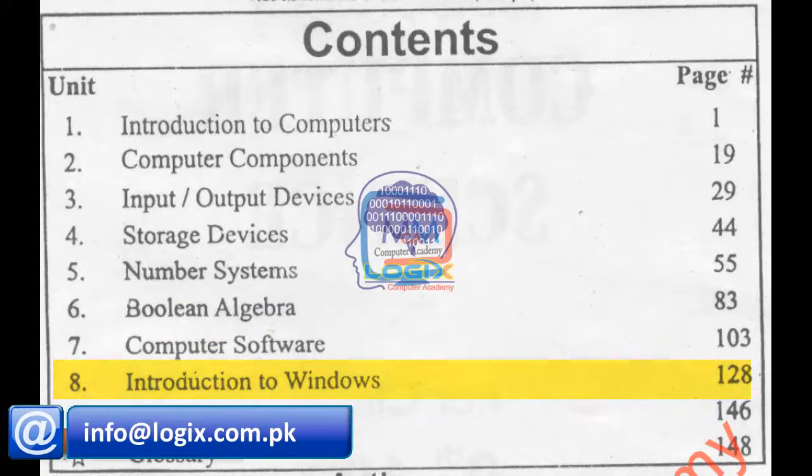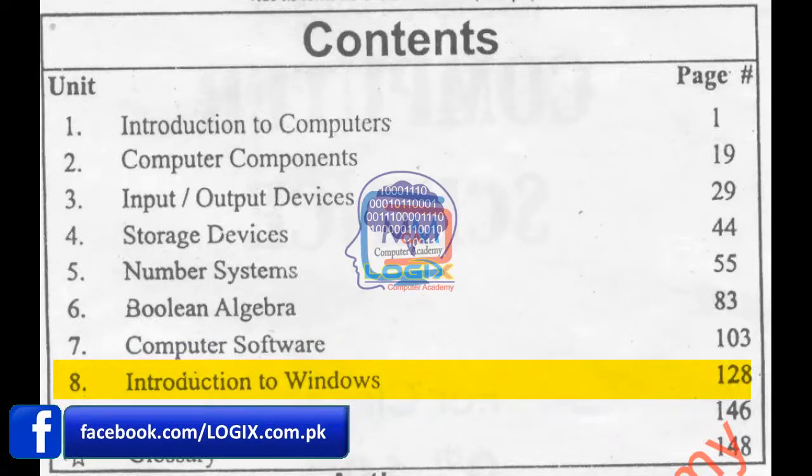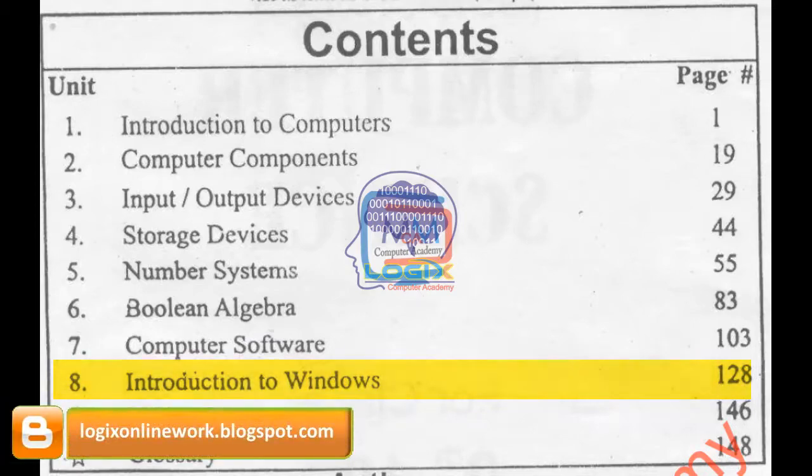Microsoft Windows is also an operating system, but this is very different from Microsoft DOS in such a way that Microsoft DOS is a command line user interface while Windows is a graphical user interface.